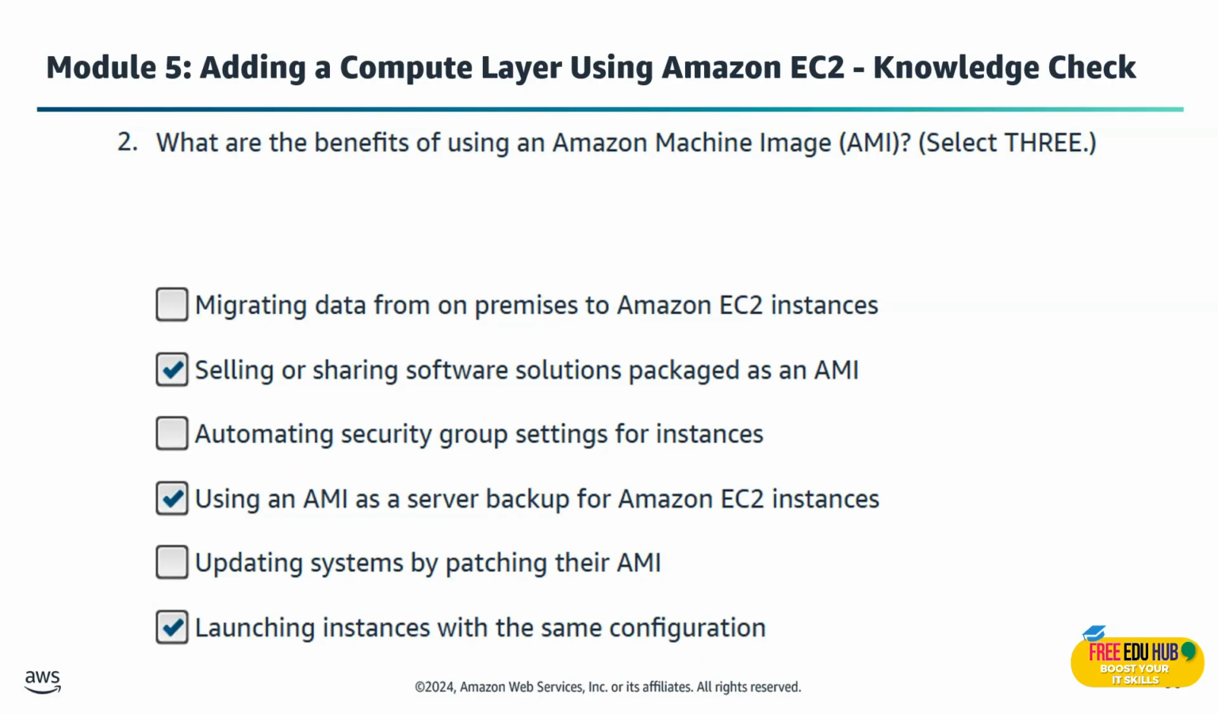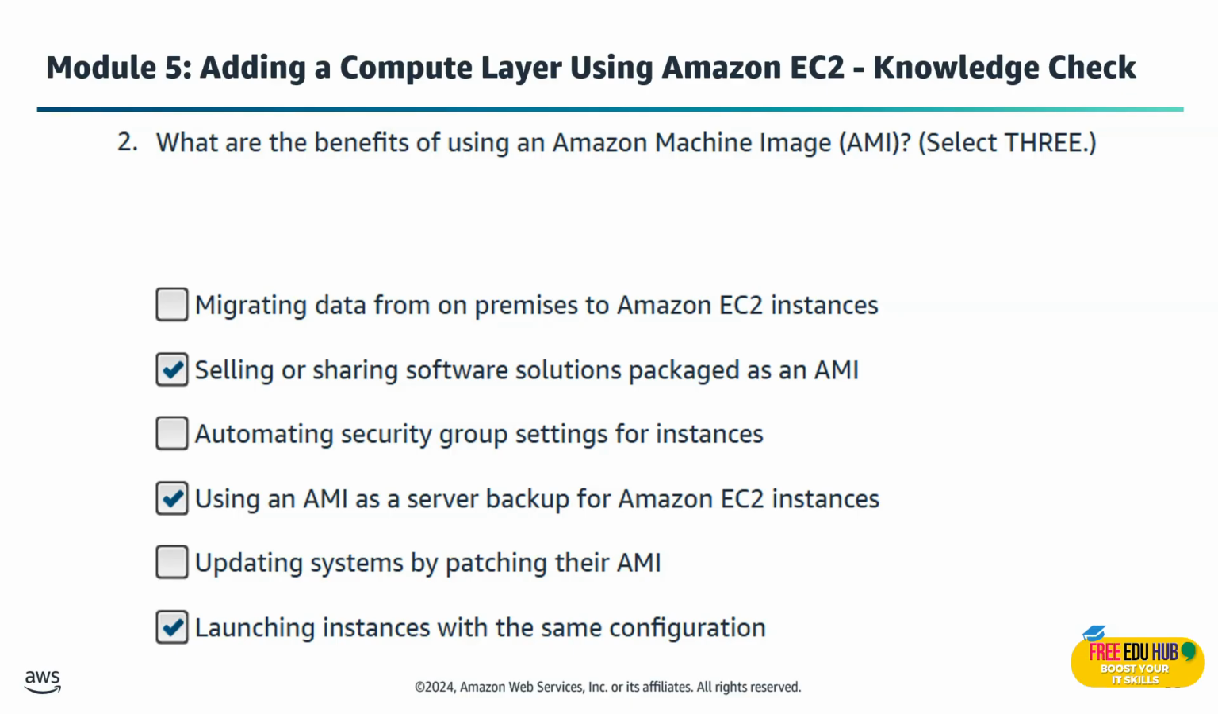Now question number 2: what are the benefits of using Amazon Machine Image? There are 3 correct answers for this one. The first one is selling or sharing software solution packages as an AMI. The reason for that is that you can actually package and distribute your software using AMIs. This is how companies sell pre-built images in the AWS Marketplace. It's an easy way to share and monetize your setup.